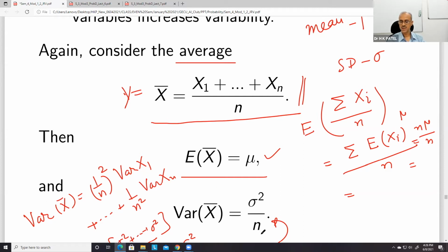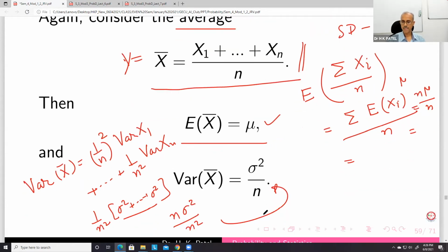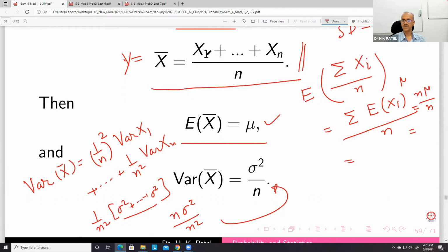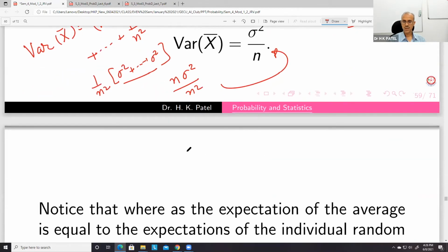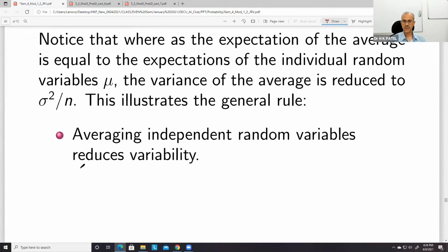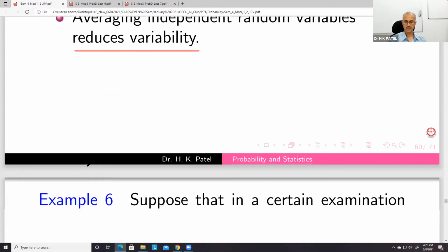So variance is reduced, mean is the same. This is a very simple thing. If you take the average of 2, then also 3, 4, this variation will be reducing. So averaging independent random variables reduces variability.